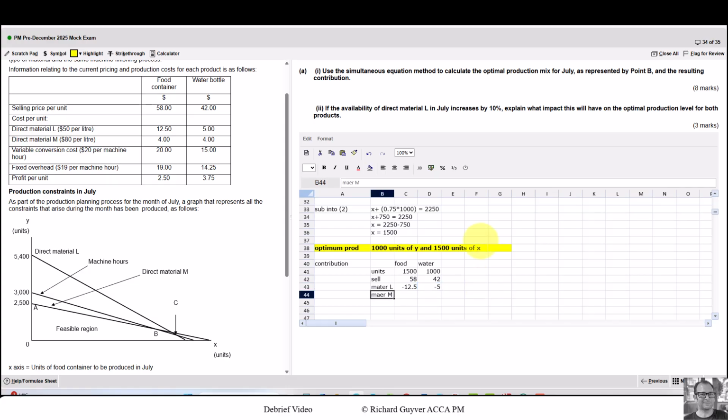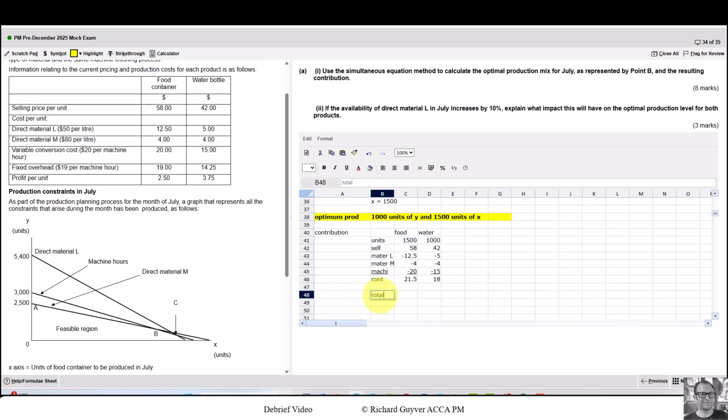For material M, that costs 4 and also 4. Machine, that's costing 20 and that's costing 15. Fixed overheads we don't include because that's what the contribution goes to. So the contribution is the sum of just those 4. So then the total contribution equals contribution per unit multiplied by the number of units.